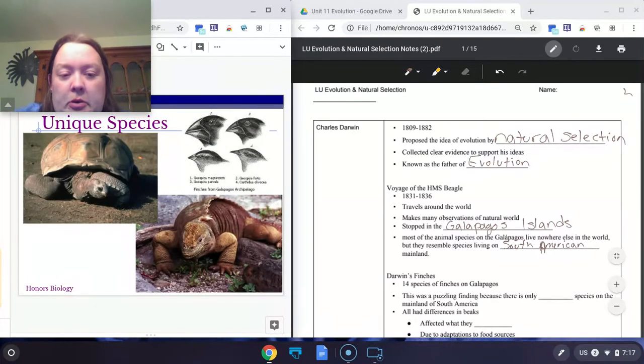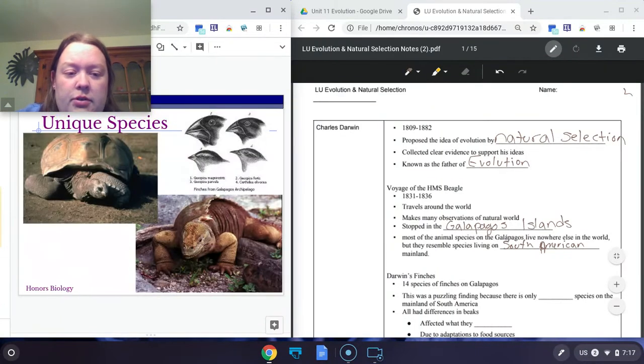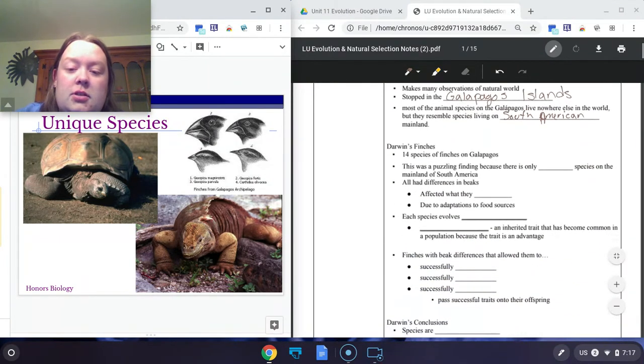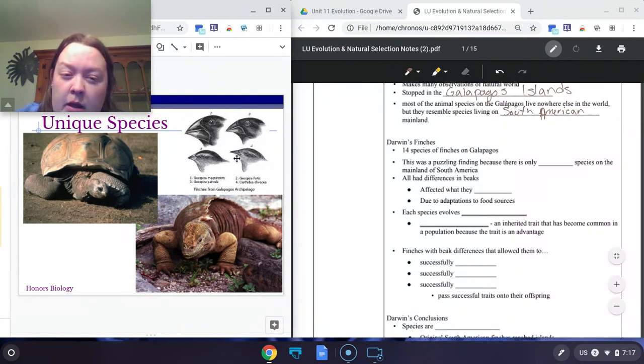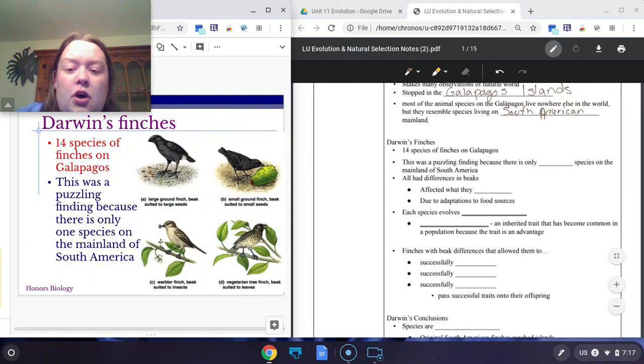Now, while he was at the Galapagos, he looked at many different species. He looked at turtles, Komodo dragons. I think this next one shows different types of turtles and their necks. But a lot of his main work on evolution came out of the study of finches. It's the most noted one. A finch is a small bird that lives on the Galapagos Islands. He saw that there were 14 different species of finches living on the island.